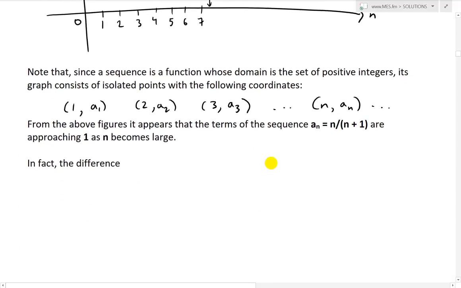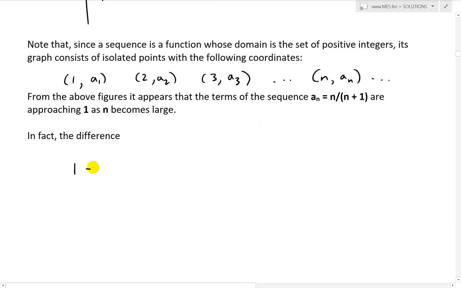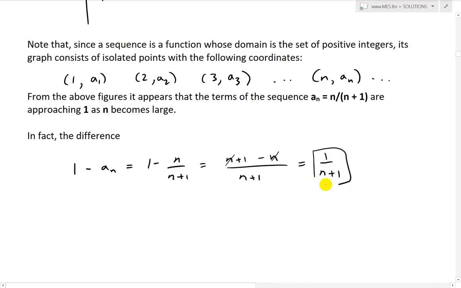In fact, if we were to write the difference 1 minus a_n, which equals 1 minus n/(n+1), what we'll do is multiply the top and bottom by n+1. This equals (n+1) over (n+1) minus n over (n+1), so I just multiplied by n+1 on top and bottom for the same common denominator. This cancels, and this equals 1 over n+1. In other words, this value is approaching 1 over infinity as n approaches infinity. So when n gets super large, it's approaching 0.